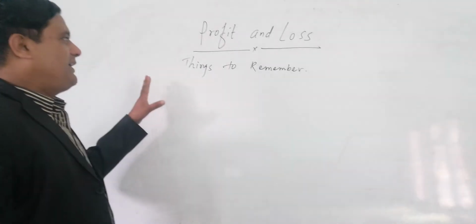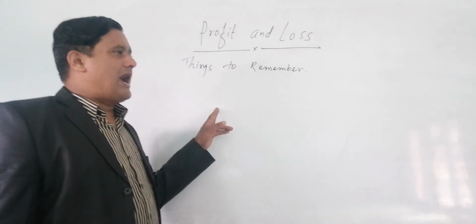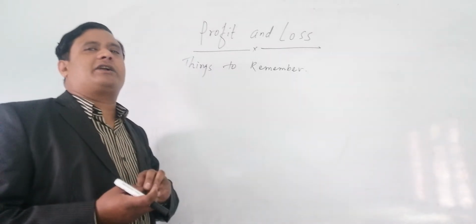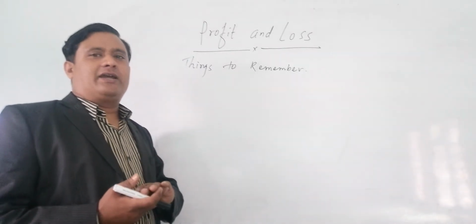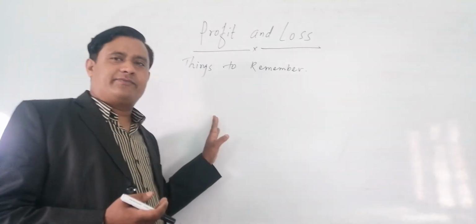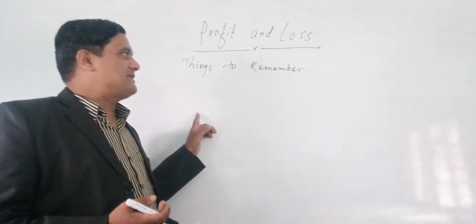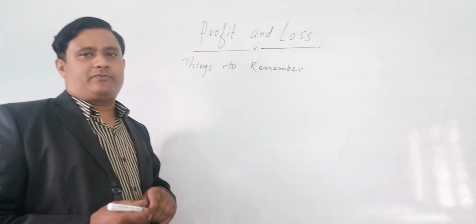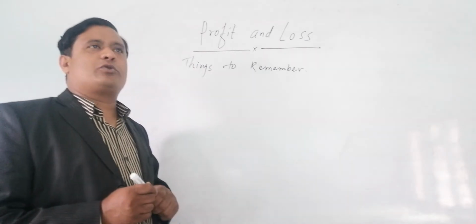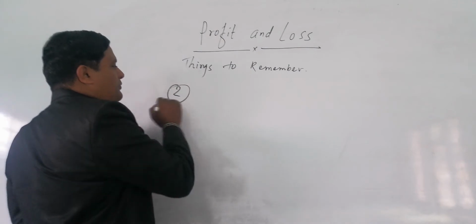Okay, we discussed how to find out different things like profit, profit percentage, selling price, and cost price, if the profit is given, which I have told you previously. Now we are going to talk about number 2.